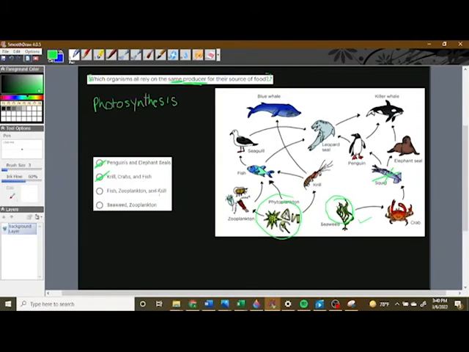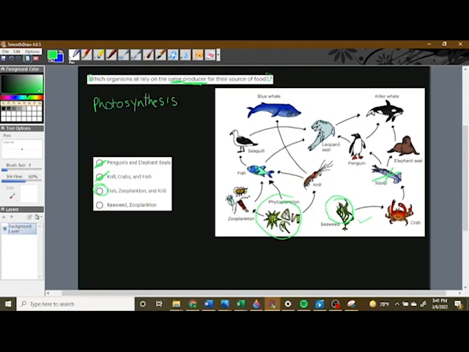Fish, zooplankton, and krill. Okay, here's the fish. They do eat a producer here. Right, the arrow goes to the mouth of the thing that eats it. It eats the phytoplankton. The zooplankton also eat the phytoplankton. And the krill also eats the phytoplankton. And again, always just follow the arrows. You don't have to know anything about these organisms. As long as you follow the arrows, you will get the answer right. So we can already say confidently this has to be it.